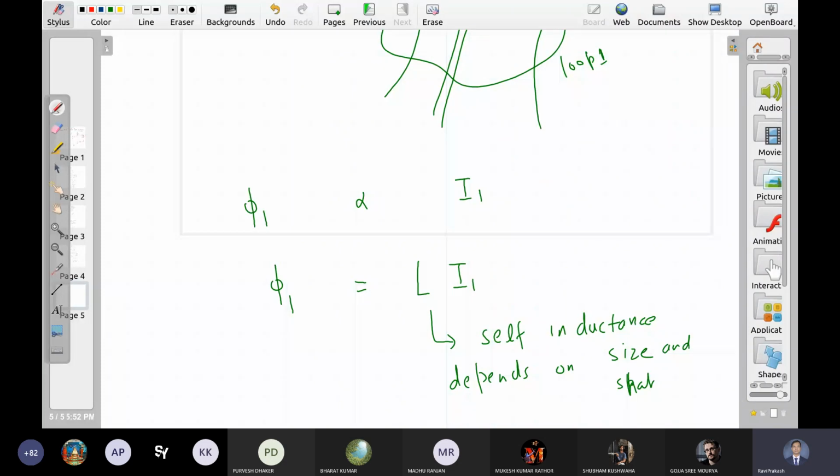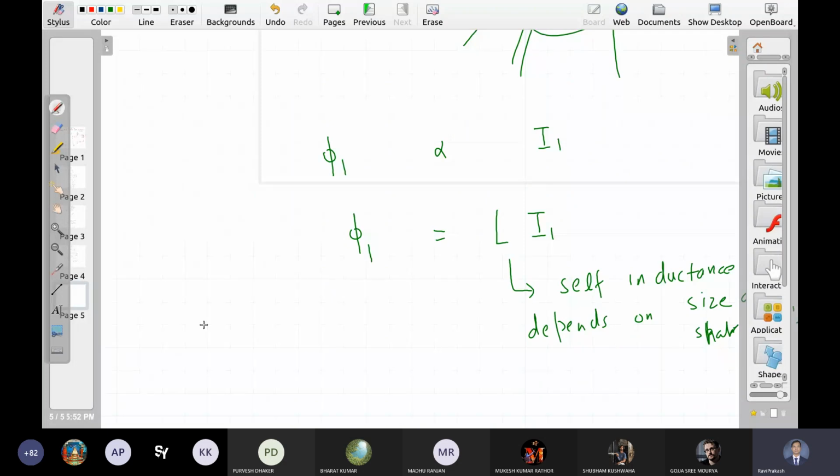Right? So there may be standard questions like, this is a solenoid. I have given you size, I have given you shape, everything. The radius is R, number of turns are N, whatever. Find the self-inductance. So what's the method? Pass some current. Let us say you can set any current and see how much flux is passing through this solenoid because of its own field. इसके अपने current की वजह से कितना flux pass हो रहा है.